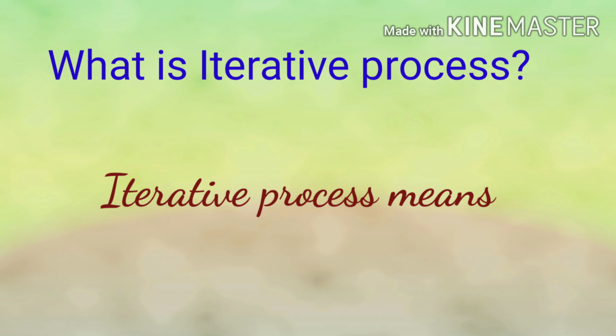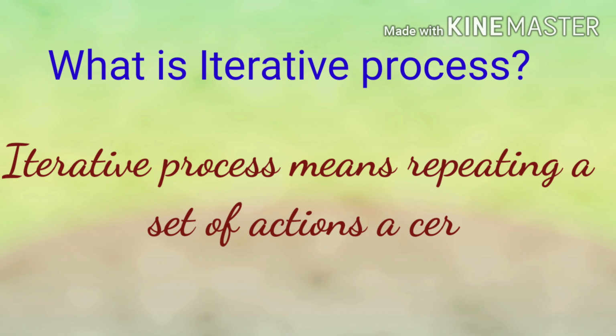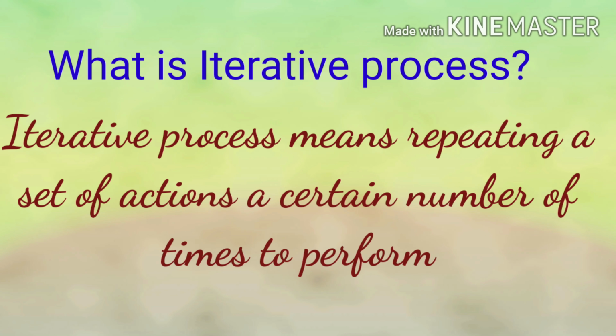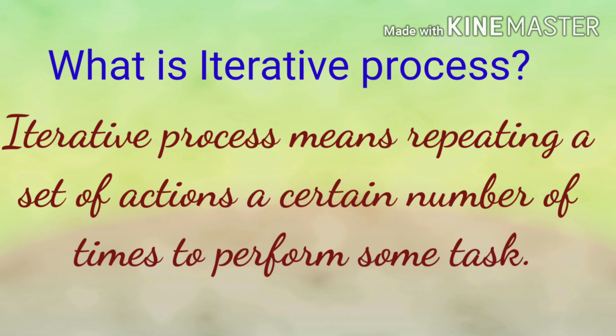What is an iterative process? Iterative process means repeating a set of actions or a set of statements or a set of instructions a certain number of times. It can be 10 times, 50 times, 20 times to perform some task. Task means, take it to display a name 50 times or to display the natural numbers or the integers 1 to 100. So the number of repetitions we do in the loop is called the iterative process.